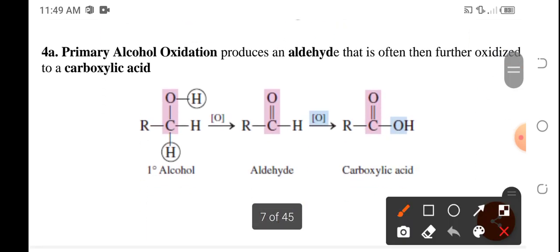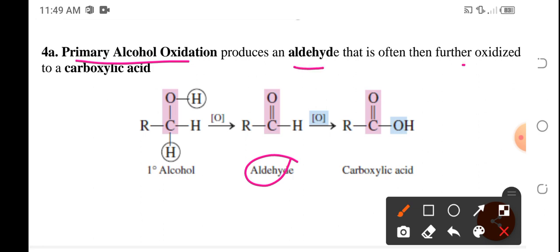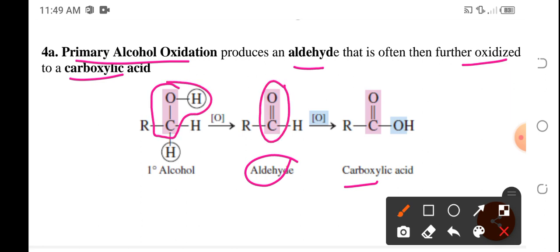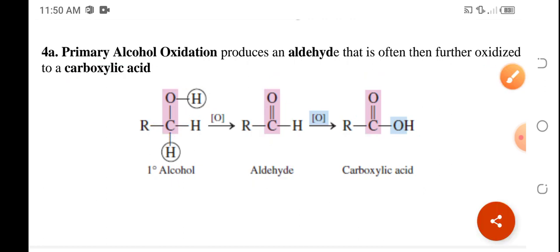So, paano natin, elaborate natin? Primary alcohol oxidation produces aldehyde and then furthered into carboxylic acid. The carbon bearing the hydroxyl will turn into a carbonyl group, and that carbonyl group could be further oxidized into a carboxyl group.